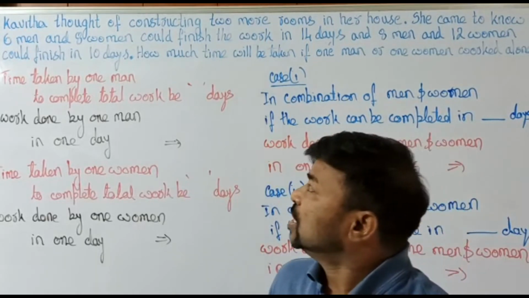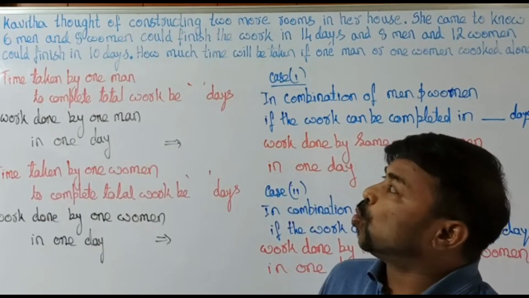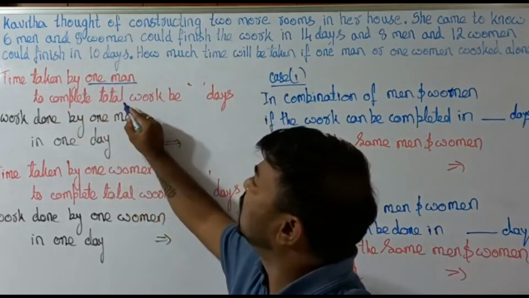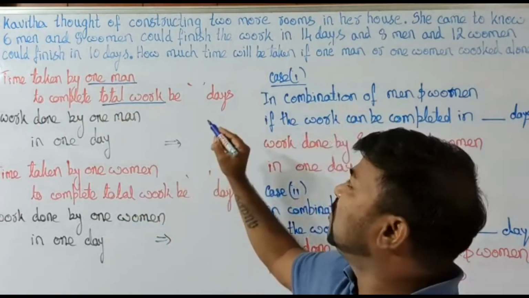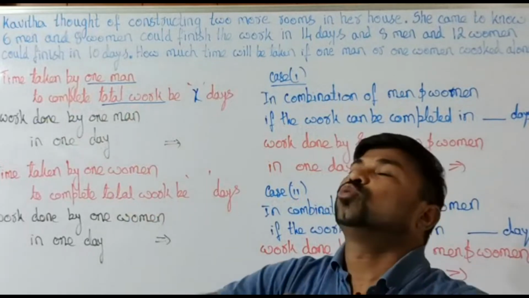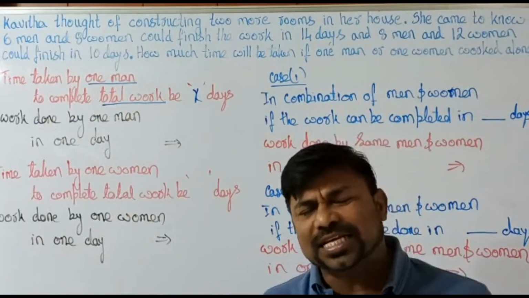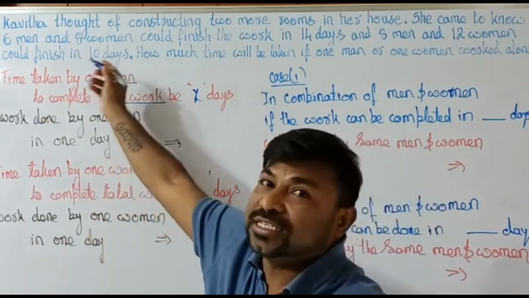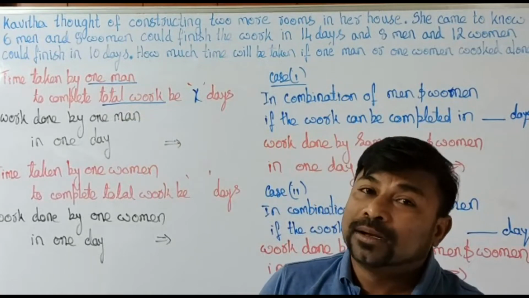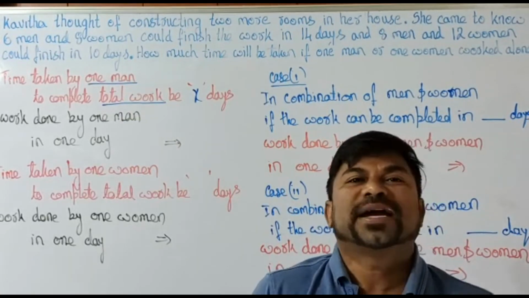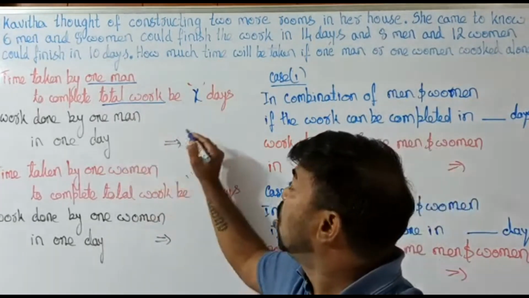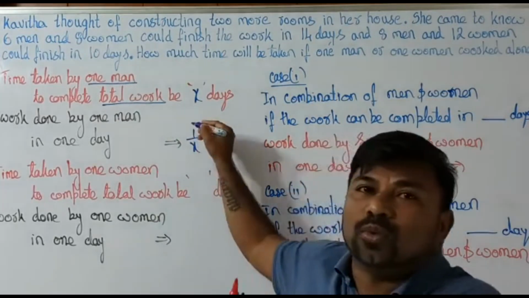Just now I had given to you the time taken by one man to complete the total work, if we take it as x days. It's practically not possible, we just need it for calculation. If one man is able to complete the total work in x days, then what is the work done by the same man in 1 day? That is what we like to know. So if it is x, 1/x part of the work can be done.